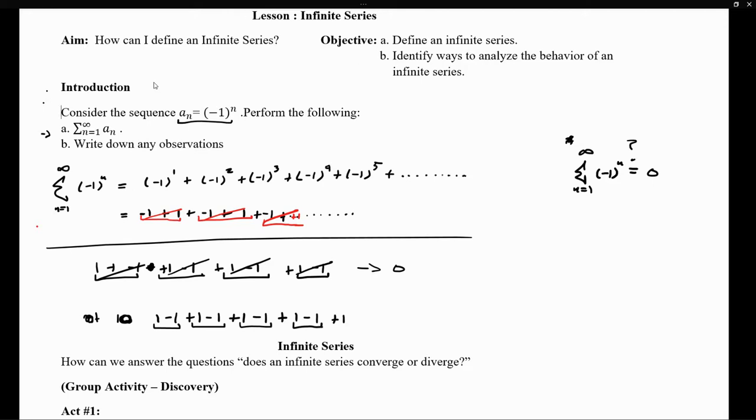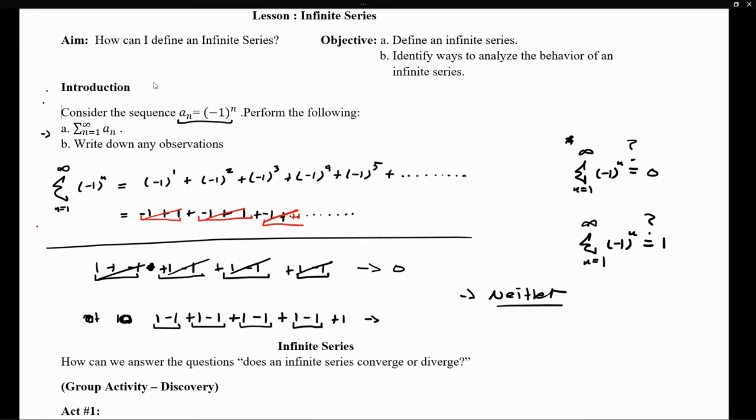So where exactly are we going? If we keep adding infinitely many terms, are we going to +1? Are we going to 0? Or are we going to neither of them? Well, in conclusion, we can say that this is neither, because it goes neither to 0 nor to 1, since there's always going to be one more term after the conclusion that you come up with.